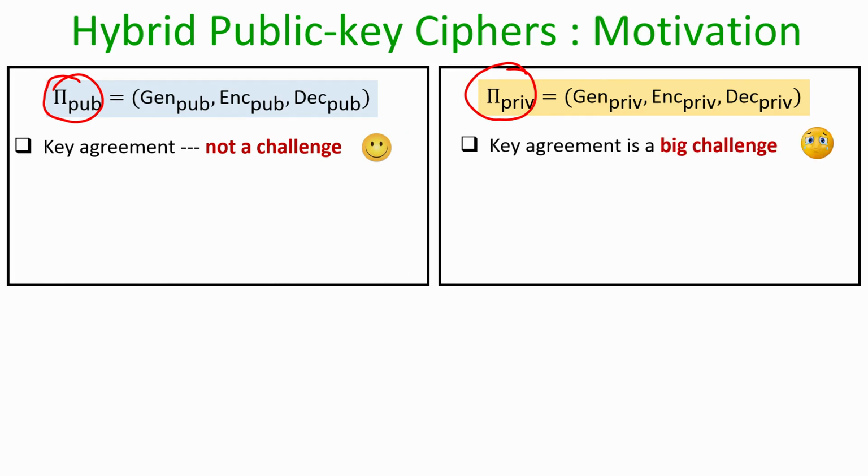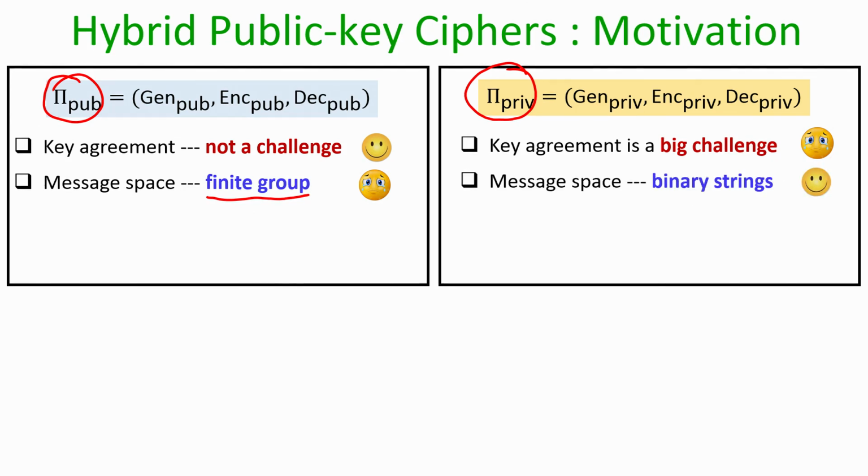On the other hand, we had seen that key agreement is the biggest challenge in the symmetric key domain. Until and unless a common key is established between the sender and the receiver, we cannot use any of the symmetric key primitives. In the public key encryption scheme, a downside is that the message space has to be a finite group or a finite algebraic structure, which is a restriction, because in practice the message space should be a set of bit strings. On the other hand, the message space in the symmetric key world consists of binary strings.